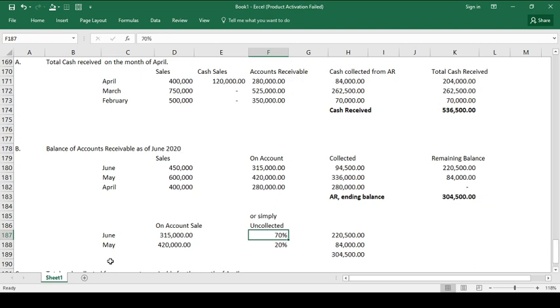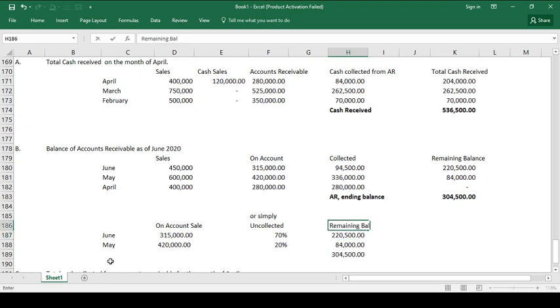Bakit 70%? Kasi from the 100%, 30% of which is already collected. Kasi sa buwan ng June, nakakollect po tayo ng 30%. Kaya 315 multiplied by 70%, that is 220,500 na lang ang remaining balance.